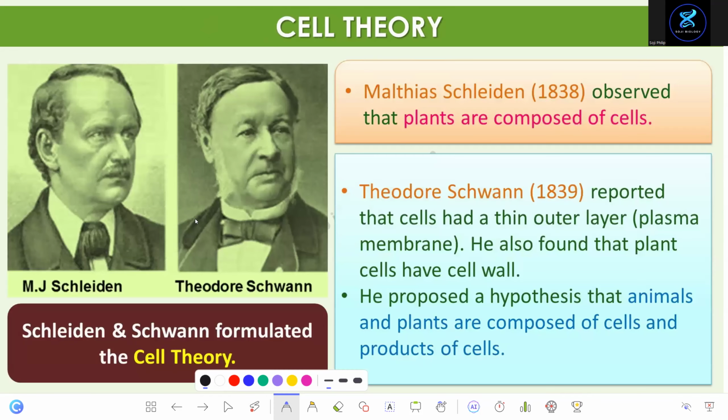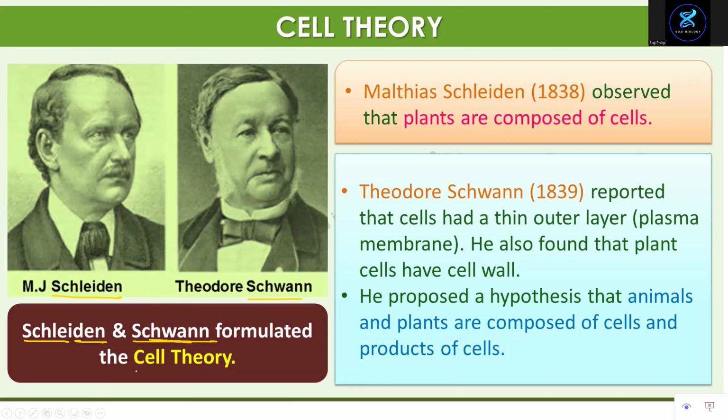After the discovery of cell by Robert Hooke, two scientists, these are the names of the scientists. They are German scientists, Schleiden and Schwann. And they created a theory, right? These are two scientists. What do they propose? They propose that all living things are made up of cells, and cells arise from an existing cell. This is called cell theory.